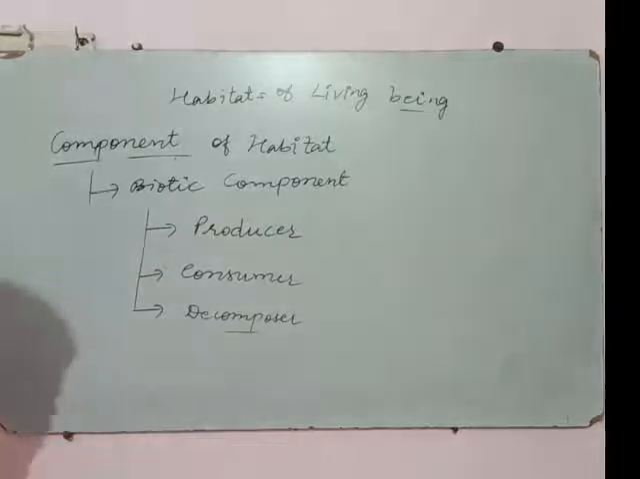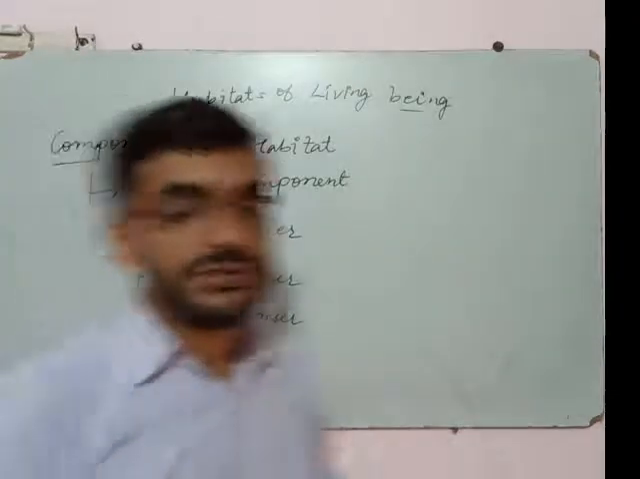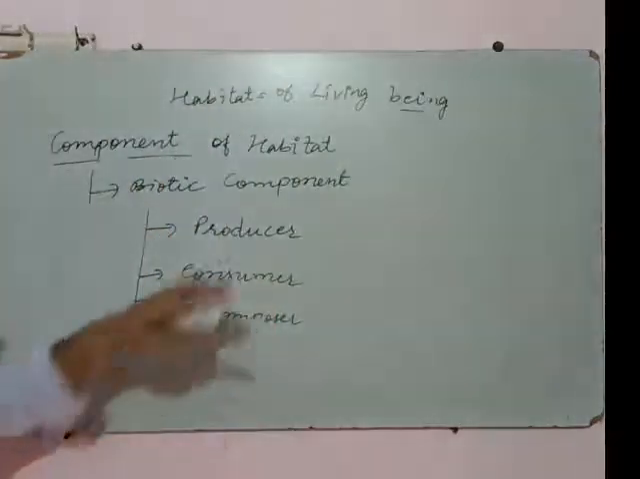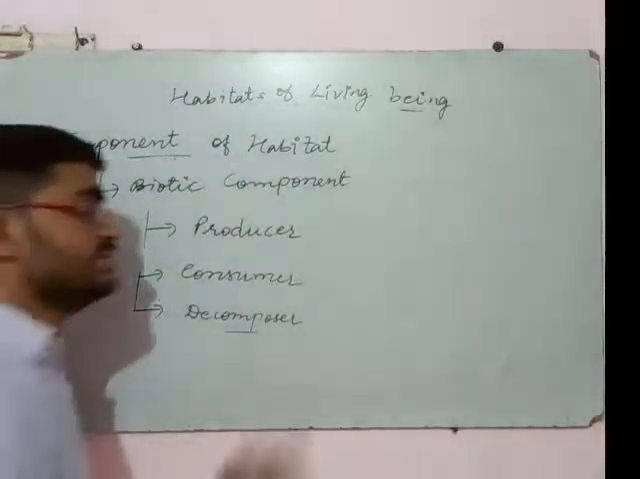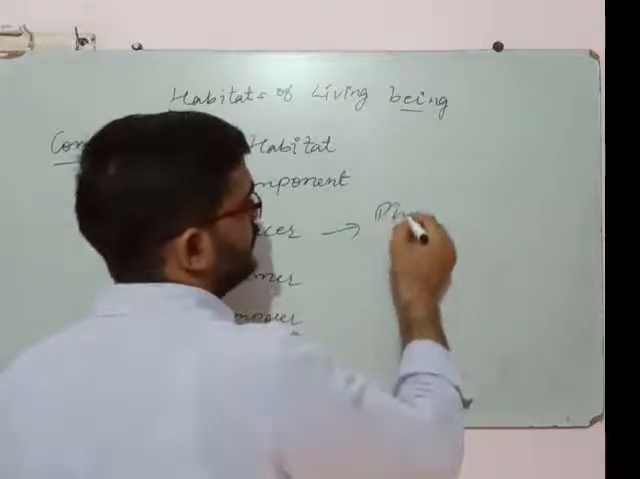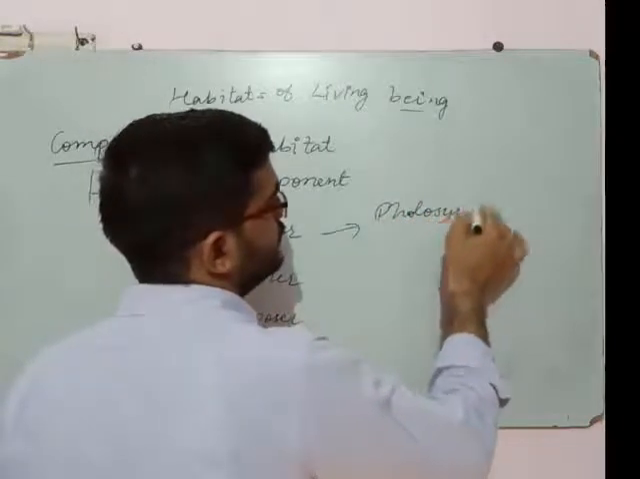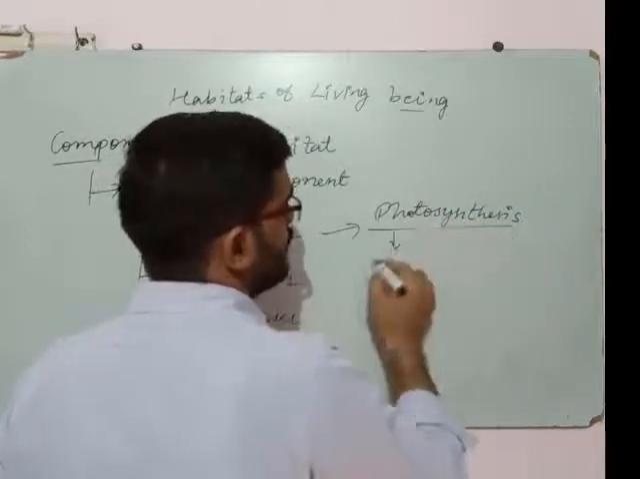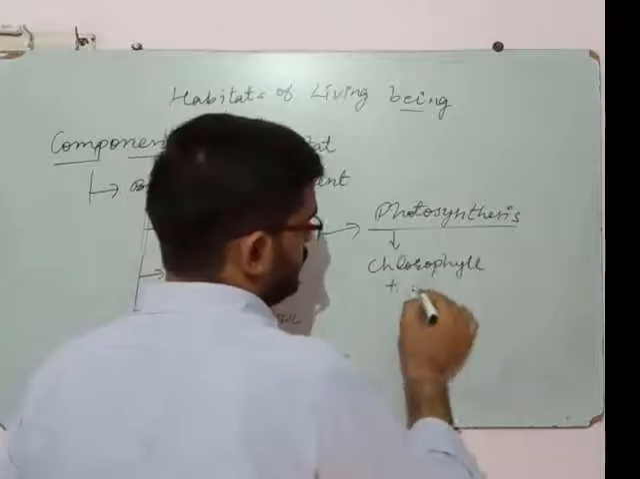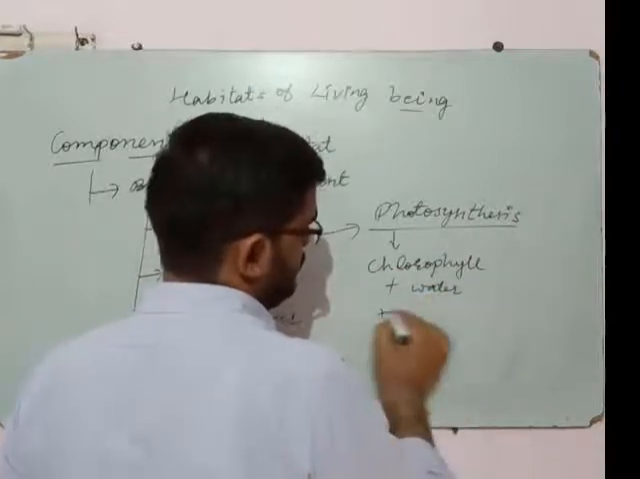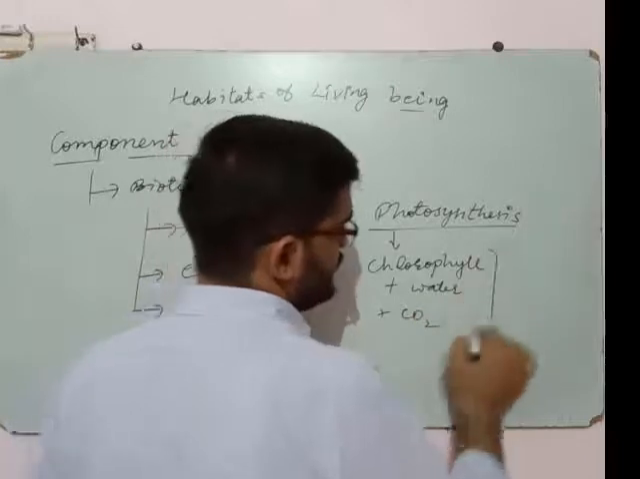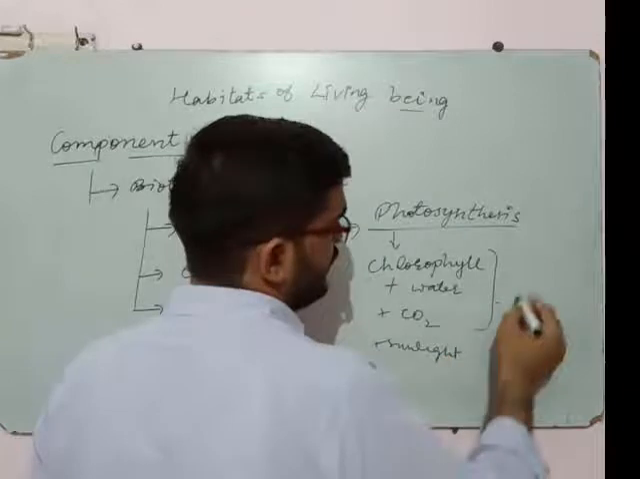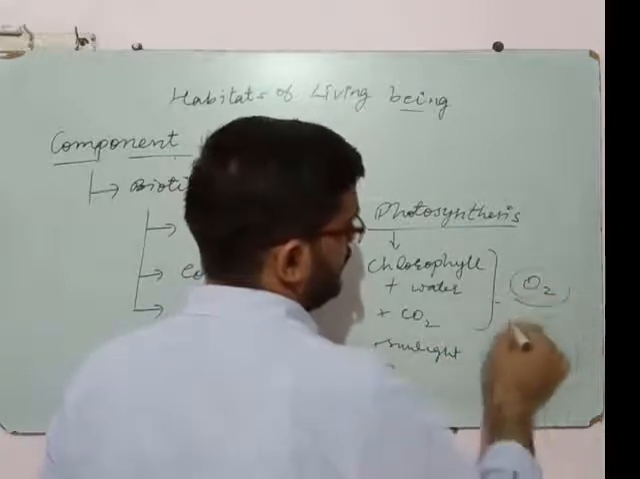What are producers? Producers include all the plants which produce their food themselves. It means the plants produce the food with the help of photosynthesis. And what is required in photosynthesis? They require chlorophyll, water, CO2, and sunlight, and what they give is oxygen, and they make their food.